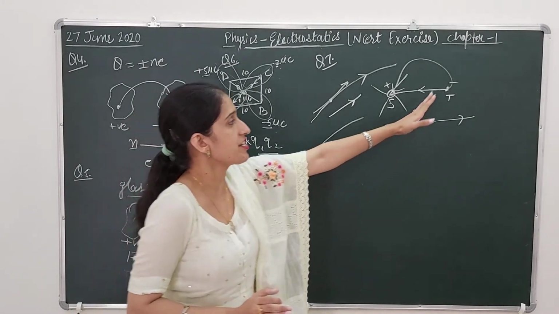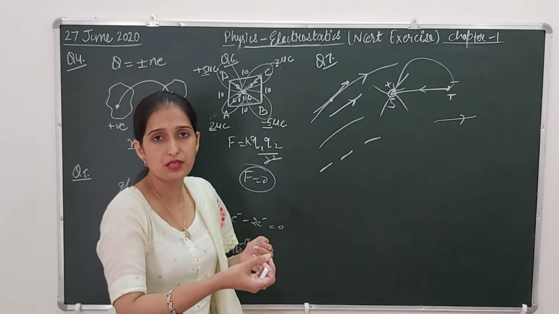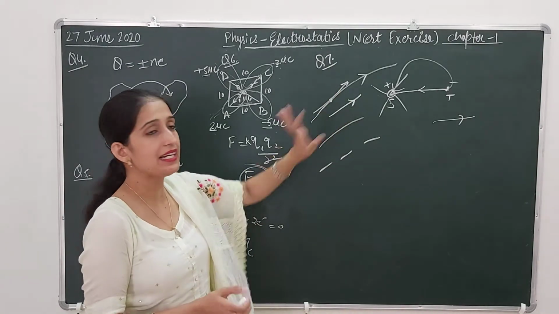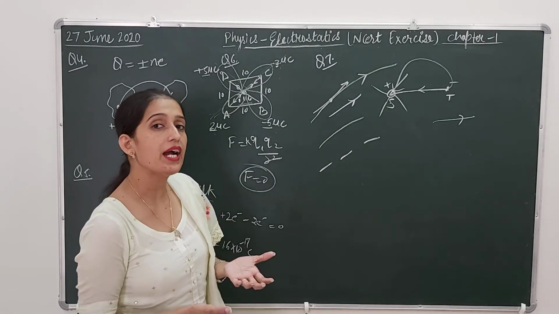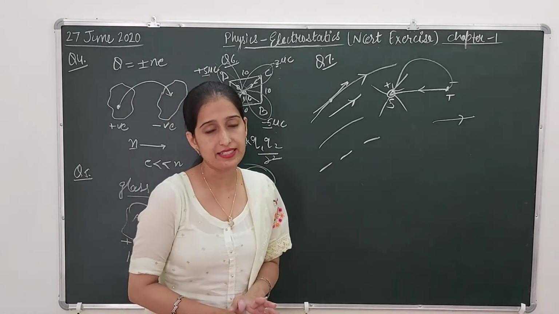Like only initial position and final position. It's not like that. It is continuously moving. A path is followed by the test charge. So this is shown by the electric field lines. That's why electric field lines are continuous. They do not have any break in them.